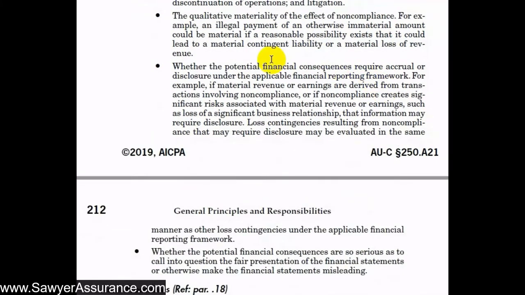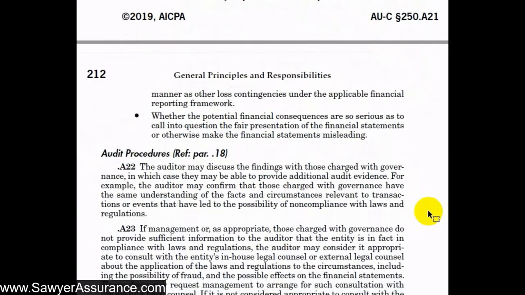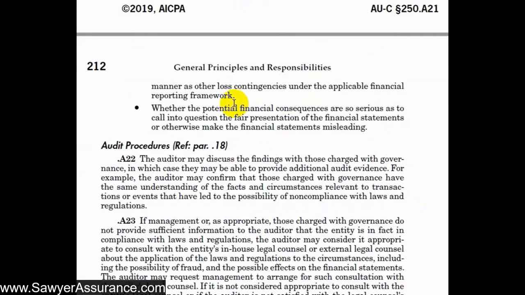And from there, we need to consider whether that potential financial consequence of the incident requires an accrual or a disclosure to discuss or present the potential liability of that incident. For instance, if the incident causes a loss of a material significant business relationship, then we might need to disclose that information. Also, noncompliance might create a significant loss contingency that we should potentially disclose or accrue. For instance, GAAP requires that to be disclosed or accrued for. And also, we should consider whether potential financial consequences are so serious that it would call into question the fair presentation of the financial statements, or otherwise make the financial statements misleading.